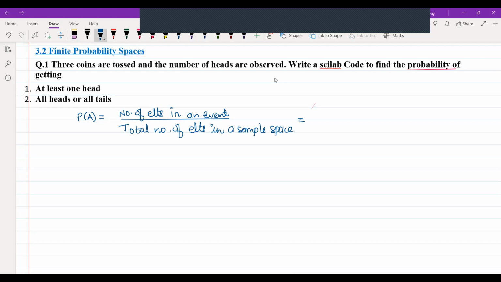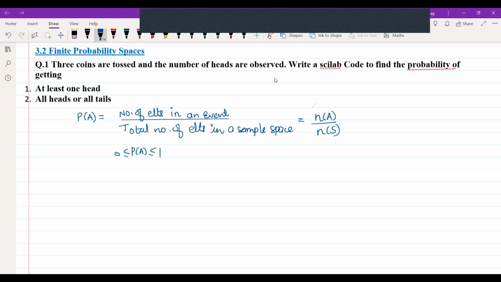That is, if we have to write mathematically, it is going to be n of A upon n of S. So this is the formula of probability of any event. Remember, probability of any event is always between 0 to 1. It will never be below 0 or greater than 1. So minimum probability it can have is 0 and the maximum probability it can have is 1.